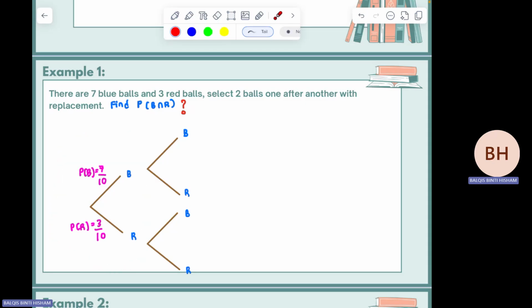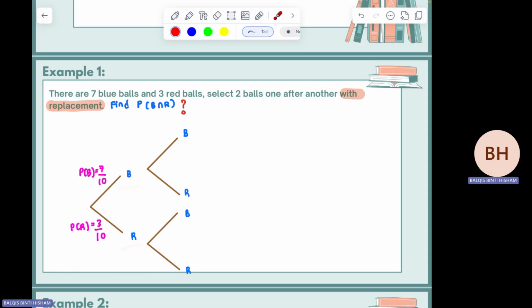Okay, for the second selection of the ball, so what is the probability of having the blue color ball again? Okay, question mentioned is with replacement. Means that you replace back the ball that you have from the first selection. You letak balik dalam bekas, baru you ambil the second time.